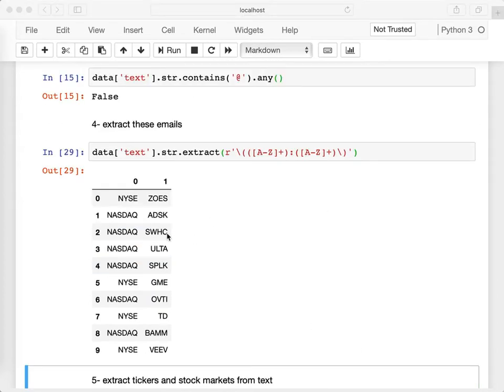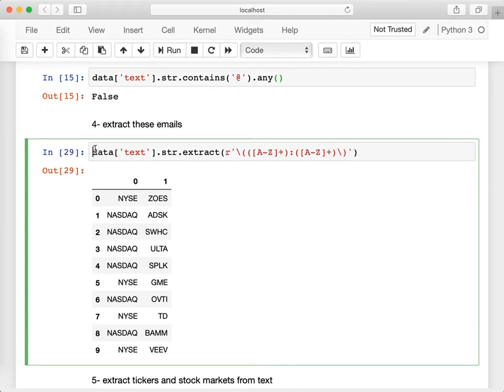Well, now the last step, I just want to give those columns more meaningful names. So there are two ways of doing this. I can either assign this to an intermediate step, and then change the column names to be that.